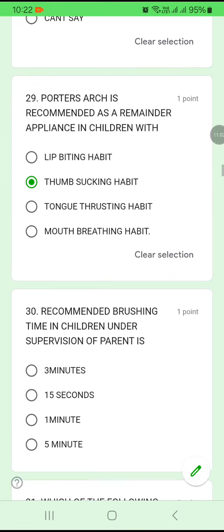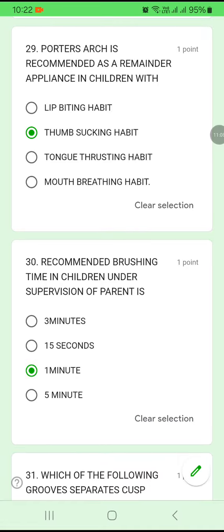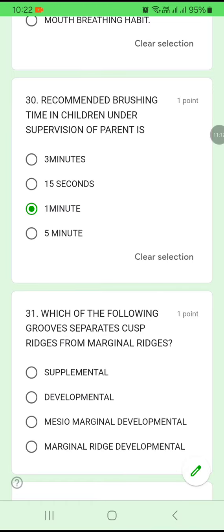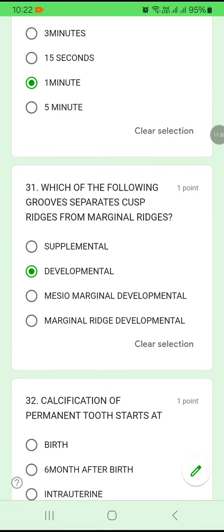Recommended brushing time in children under supervision of parents is 1 minute. Easy question. For children you have to brush for 1 minute. Question 31. Which of the following grooves separates the cusp ridges from the marginal ridges: supplemental groove, developmental groove, mesiomarginal developmental groove, or marginal ridge developmental groove? The one which separates the cusp ridge from the marginal ridge is the developmental groove.